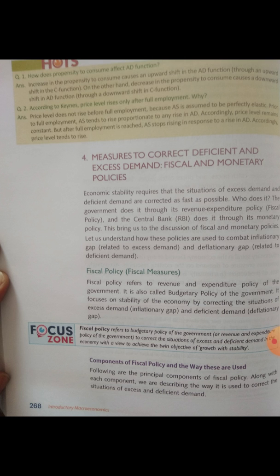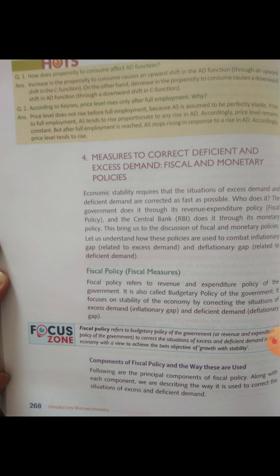Economic stability requires that the situations of excess demand and deficient demand are corrected as fast as possible. Who does it? The government does it through its revenue and expenditure policy. It is also called fiscal policy, and the RBI does it through its monetary policy. I told you earlier also that monetary policy is framed by the RBI and fiscal policy is framed by the government of India.